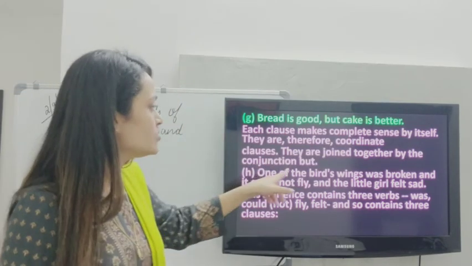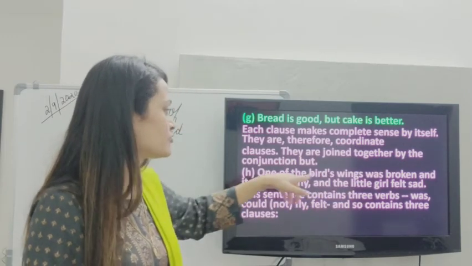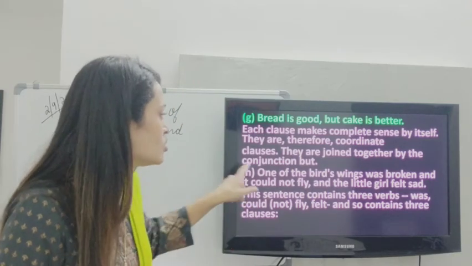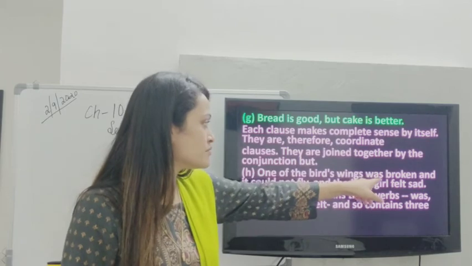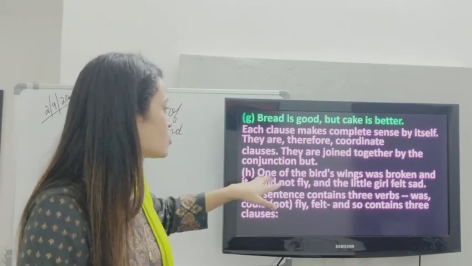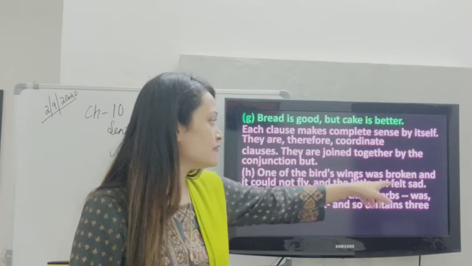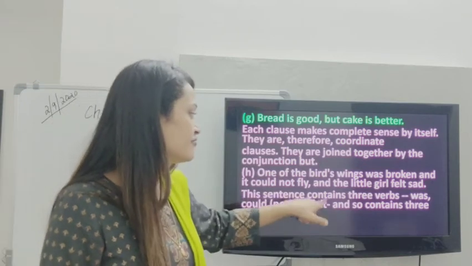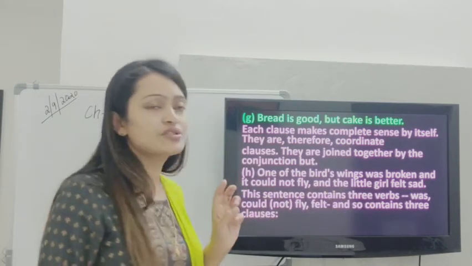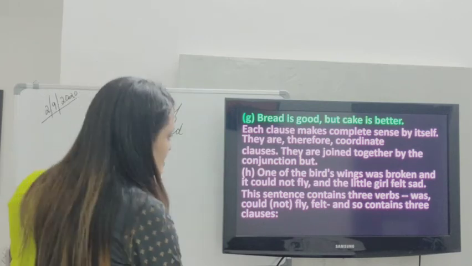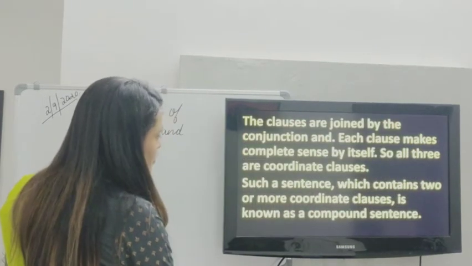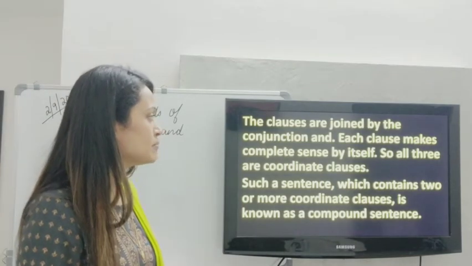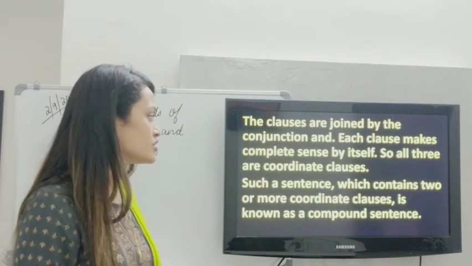One of the bird's wings was broken and it could not fly and the little girl felt sad. In this sentence, how many verbs are there? Let's check. One of the bird's wings was broken, and it could not fly, and the little girl felt sad. So we have over here was, could not fly, and felt sad. So it contains three clauses. Let's get into the detail of these three clauses. The clauses are joined by conjunction and. Each clause makes complete sense by itself. So all three are coordinate clauses.